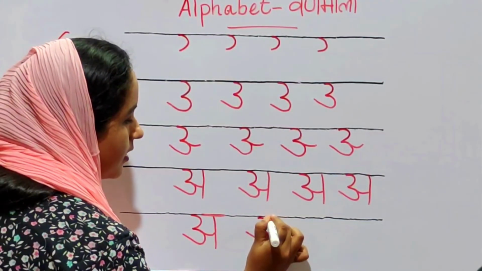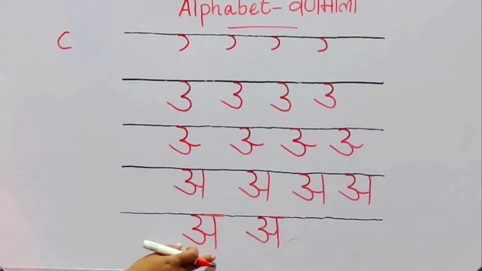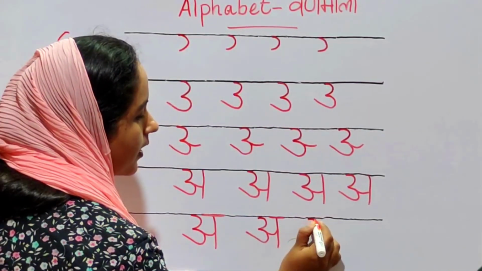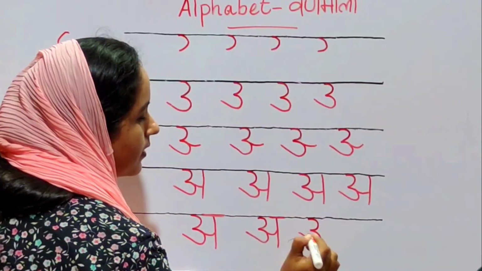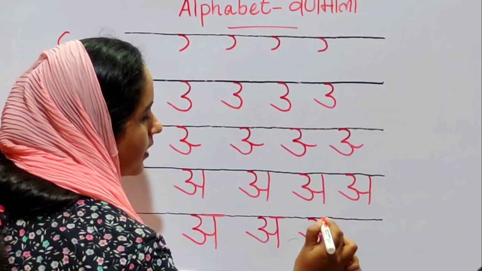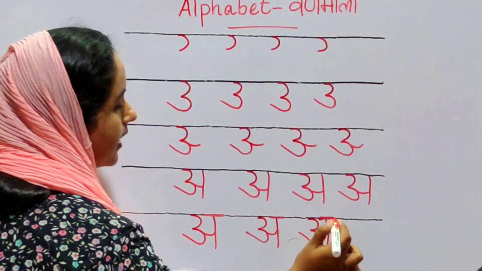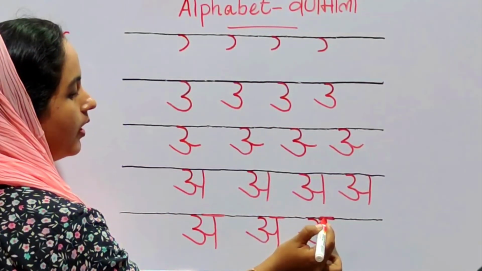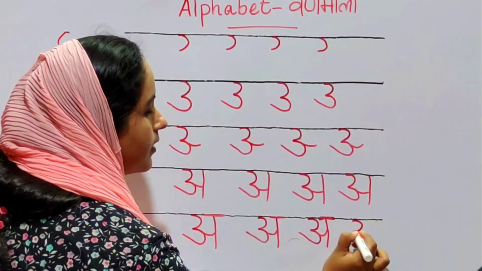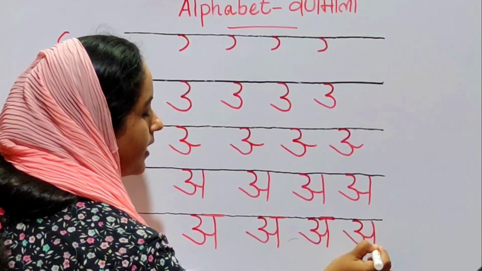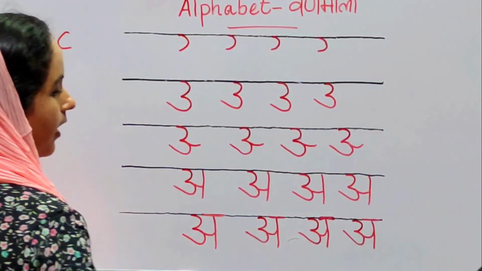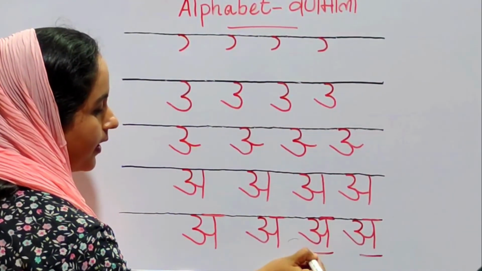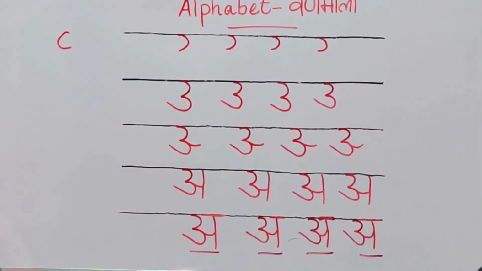straight line and sleeping line on top. This is our letter A. Okay. Sleeping line, straight line with a sleeping line on top. This sleeping line is called Shirorega. This line is called Shirorega. Okay dear, this is our letter A, dear children.